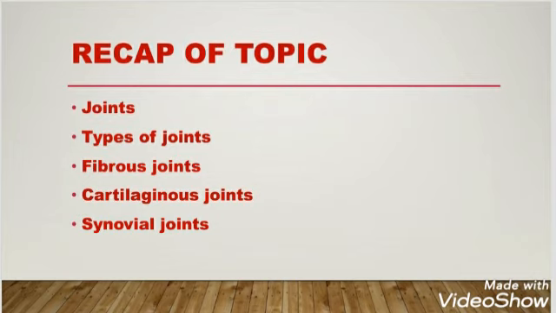These joints allow movement, and these have hyaline cartilage covering at the ends of bones and are surrounded at the sides by the capsule. This is known as the joint capsule. Joint capsule has ligament on the outer side and synovial membrane on the inner side, which secretes the synovial fluid. And examples of synovial joints are the hinge joint and pivot joint, and third is the ball and socket joint, and last is the gliding joint.